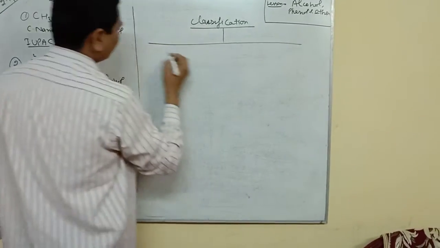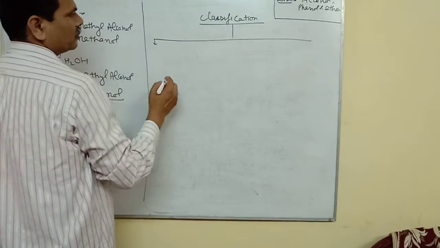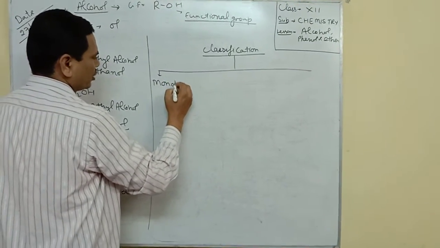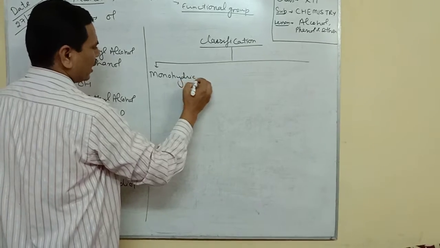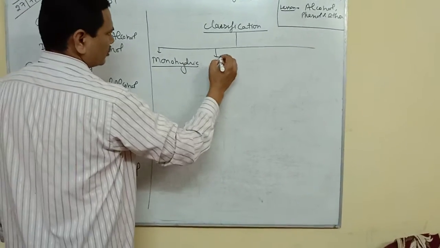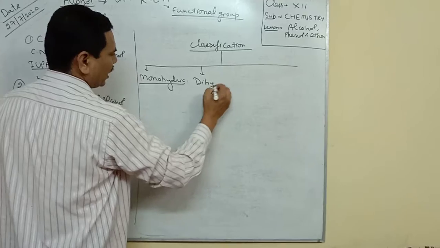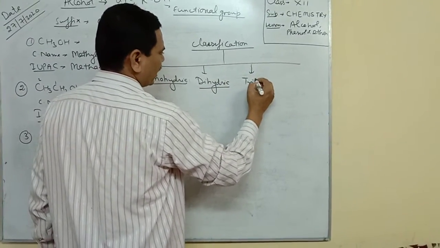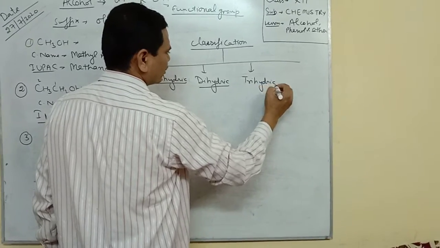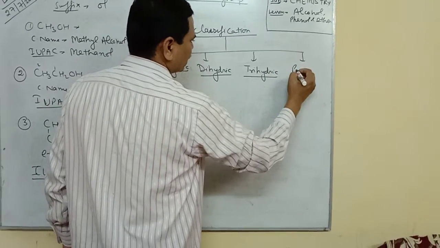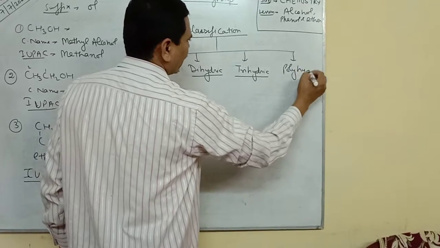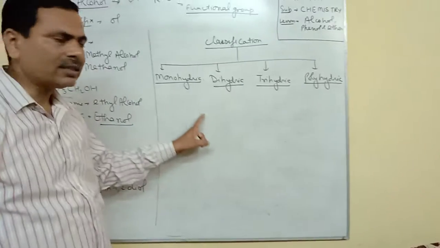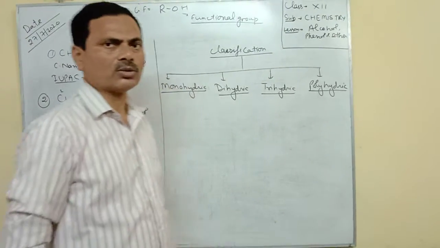According to the number of OH groups present, they are classified into many categories, such as monohydric alcohol, dihydric alcohol, trihydric alcohol, and polyhydric alcohol.